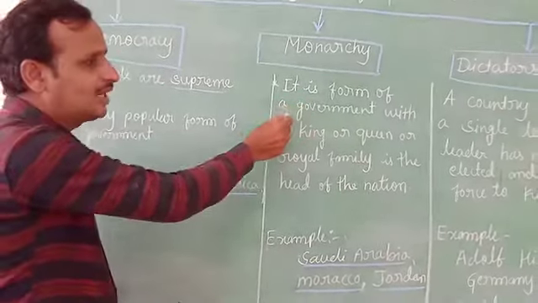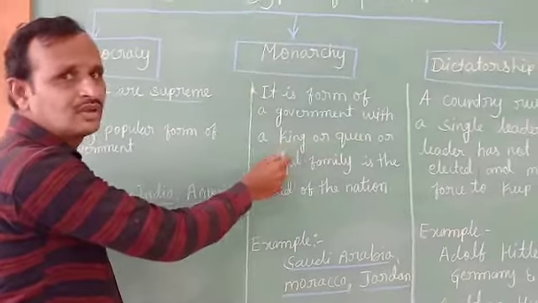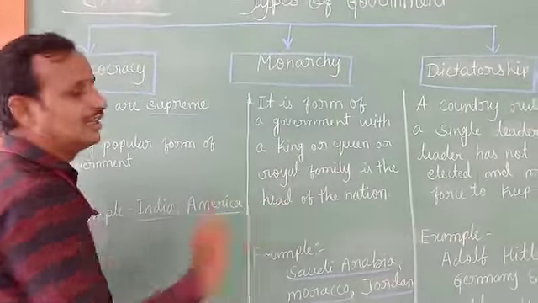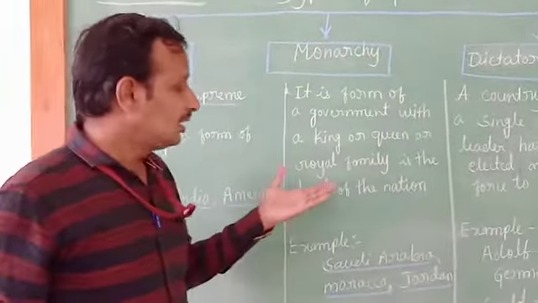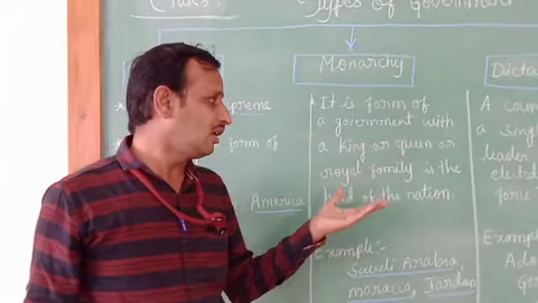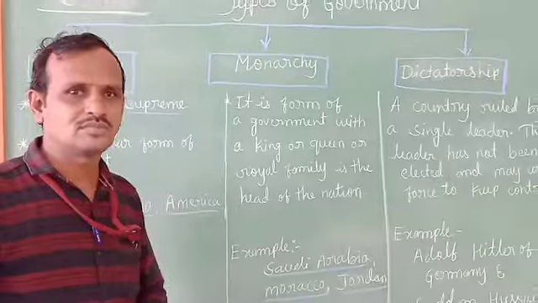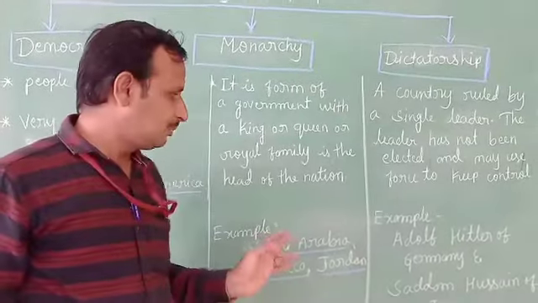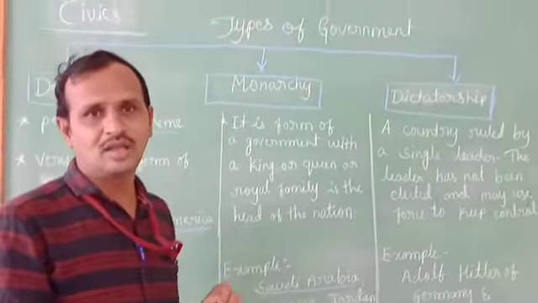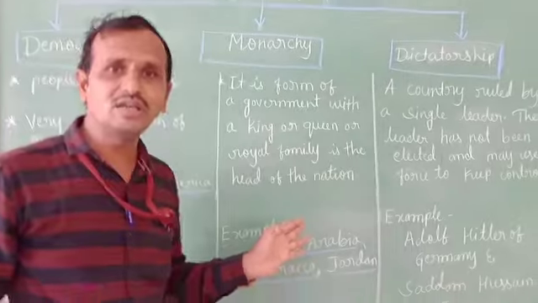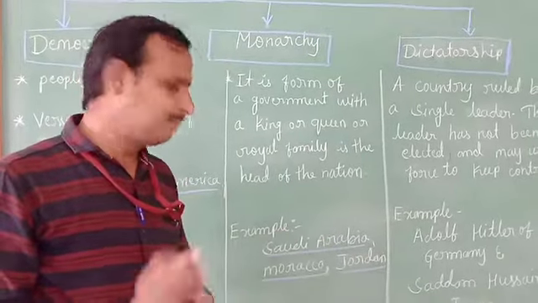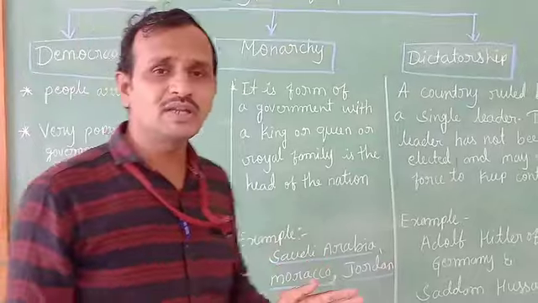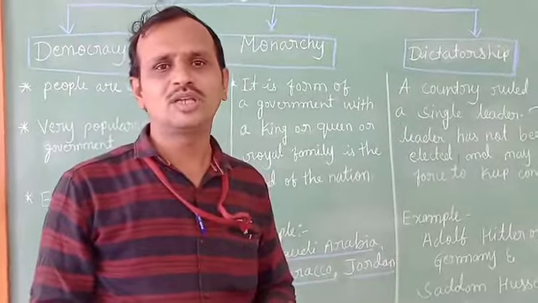It is a form of government in which a king, queen or royal family is the head of the nation. That means it is ruled by a king, queen or royal family. Here the king or queen is not responsible to the people. Monarchy power is hereditary.